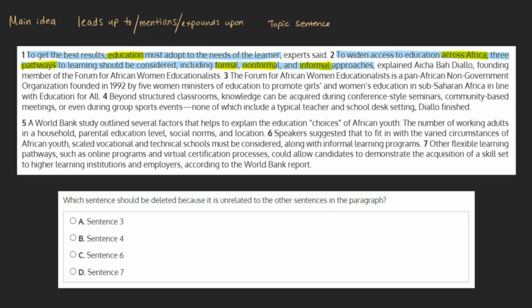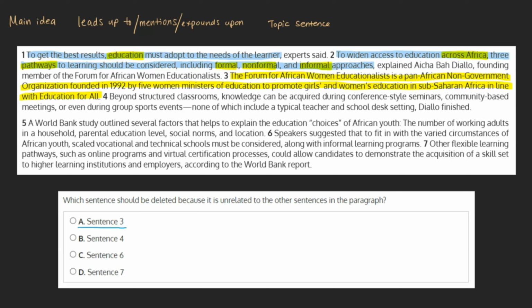Glancing through the rest of the passage, we see some examples of ways to make this possible, suggestions for the future, and examples of flexible learning pathways. With this in mind, we can take a look at our choices and see which one doesn't directly contribute to this idea. A. Sentence 3.